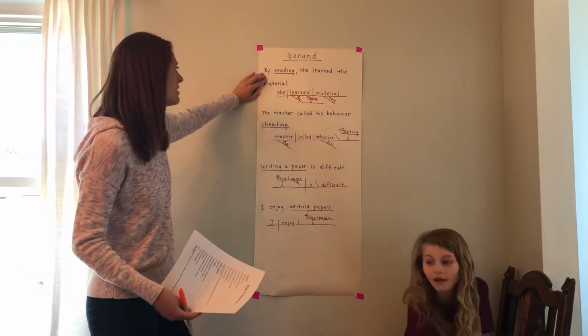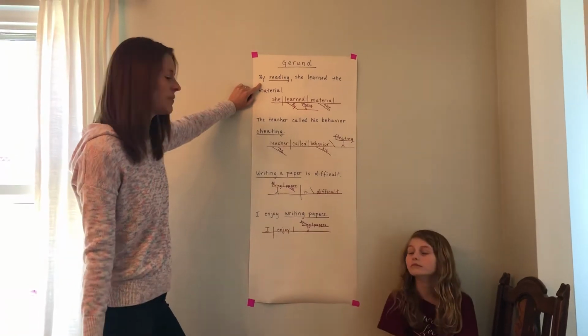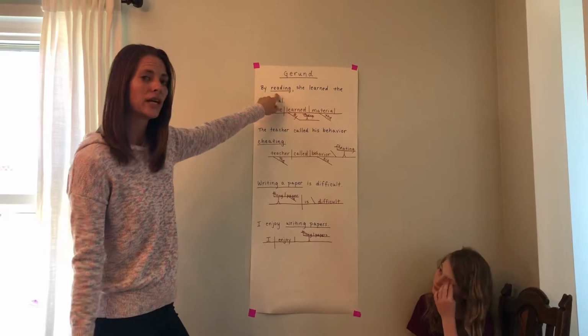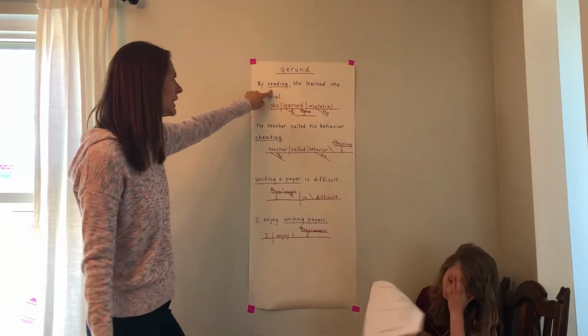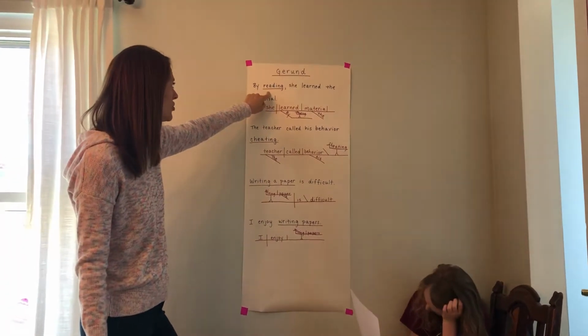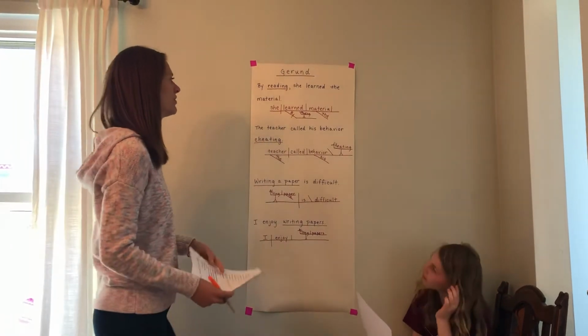This is a phrase. By can be a preposition, right? Yes. Is it followed by a noun that could be the object of the preposition? Yes, it is. Reading is an activity. It's a gerund because it's a verb plus ing, serving as a noun. So by reading, that's a prepositional phrase.